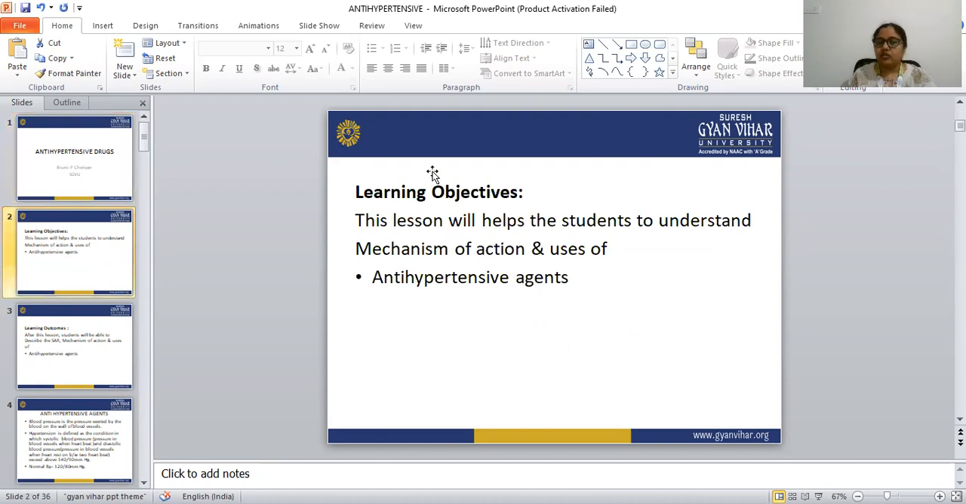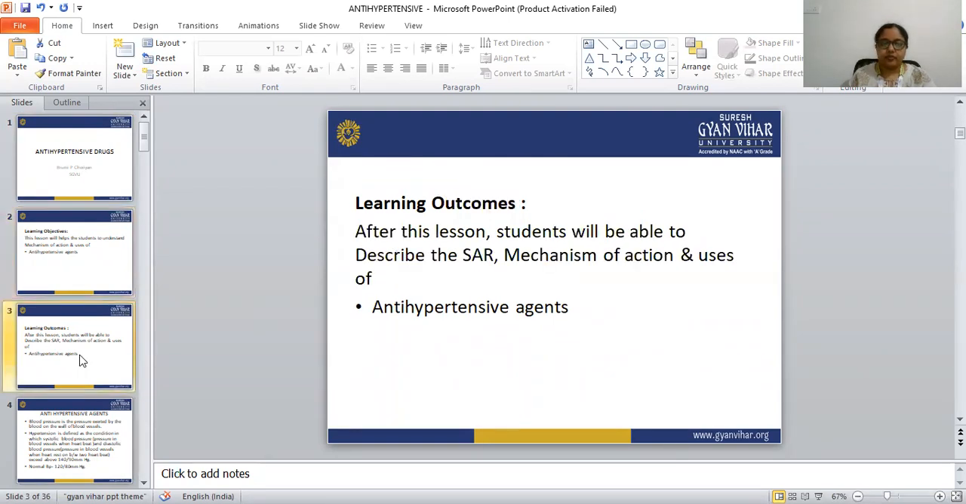The learning objective of this topic is that this lesson will help the students to understand the mechanism of action and uses of the antihypertensive agents. Learning outcomes: after this lesson, students will be able to describe the SAR, mechanism of action and the uses of the antihypertensive agents.